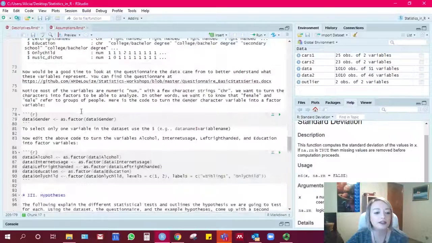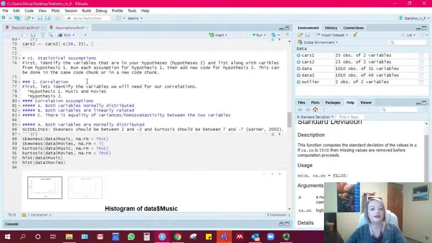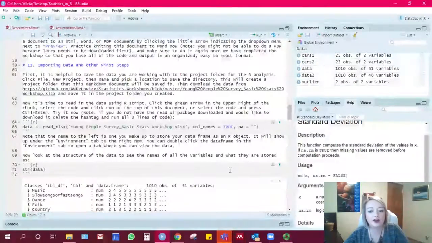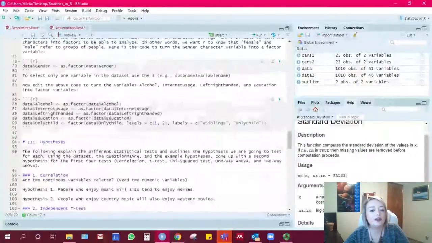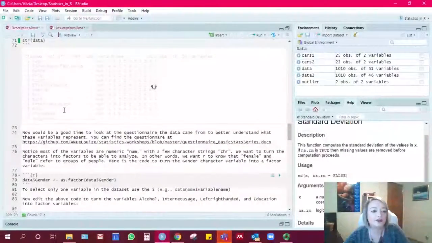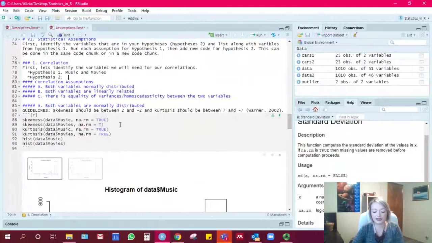So for correlation, our hypothesis 2 was people who enjoy country music will also enjoy Western movies. And then you also probably want to go up here and go ahead and run this structured data code. That way you can make sure that you are typing the variables exactly as they are in the data set. This will make everything easier later on. So here we're using country and Western.